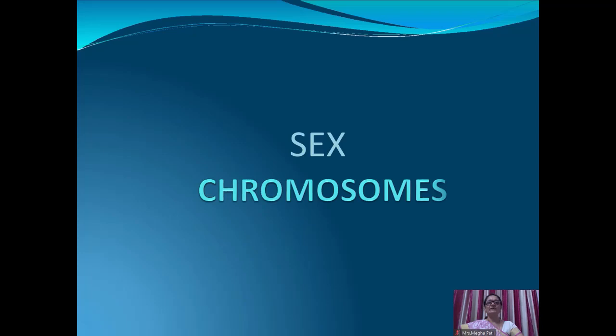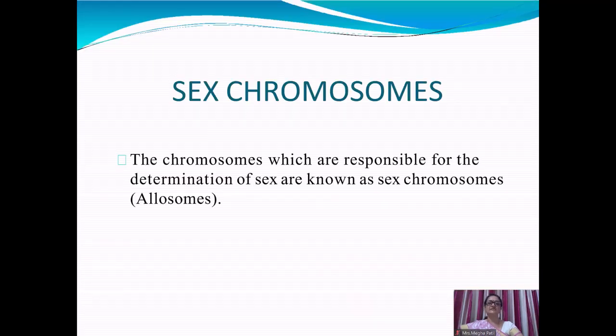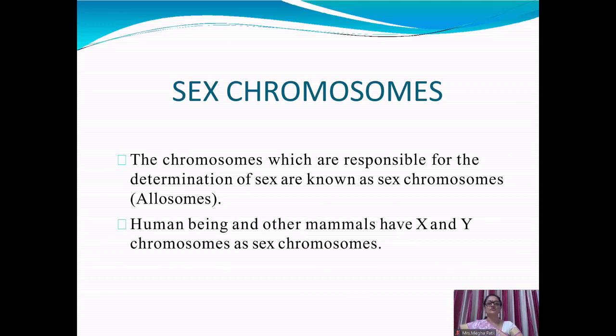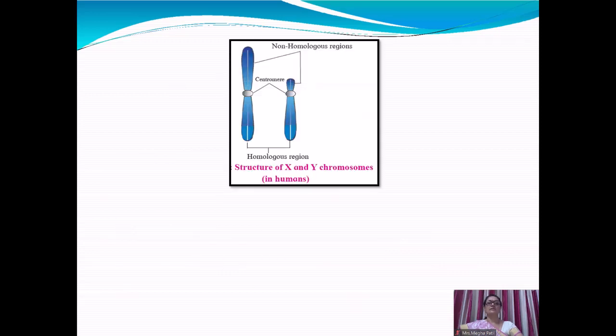Today we will learn about sex chromosomes. Sex chromosomes, which are responsible for the determination of sex, are called allosomes. Human beings and other mammals have X and Y type of sex chromosomes. Let us see the X and Y chromosomes in the diagram.